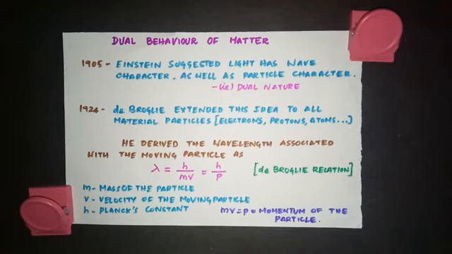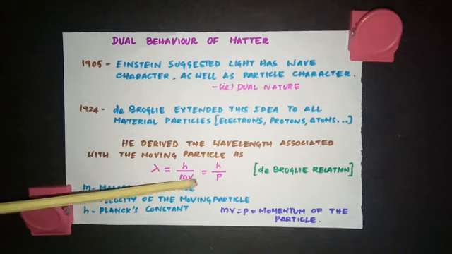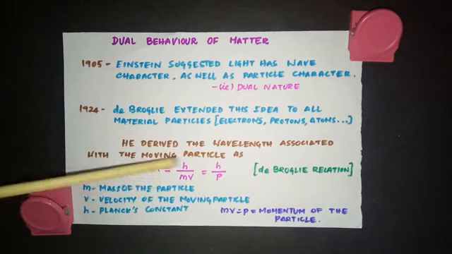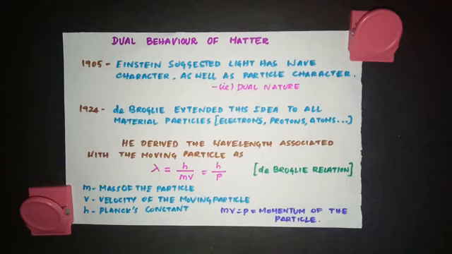That's what de Broglie came up with, where m into v, the product of mass into velocity, is equal to the momentum. So lambda is h by p. This relationship is called de Broglie relation. So we are concluding that electron has dual character. It can not only behave as a particle, it can also behave as a wave. And this is the first drawback in Bohr's atom model, because when Bohr came up with this atom model, he had an idea that electrons behave as particles. So he could not explain this idea of electron behaving as a wave also.